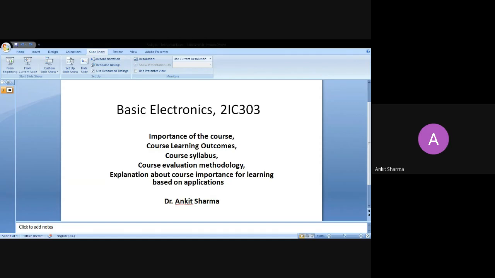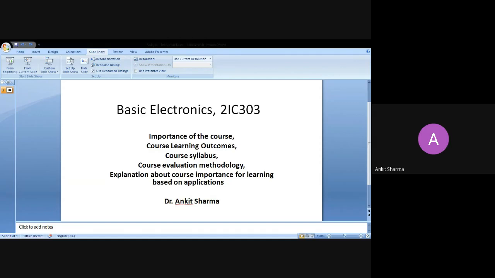By this course, you will be able to design different electronic projects by using FETs, operational amplifiers, optoelectronic devices, and flip-flops.